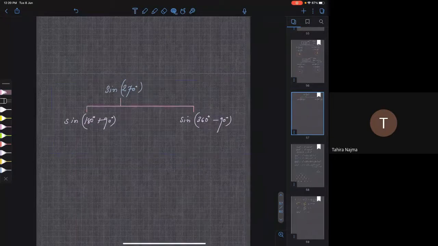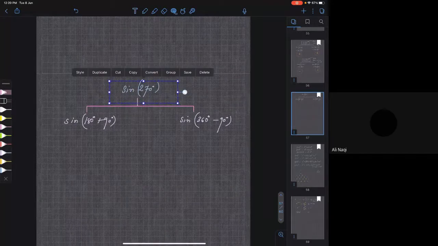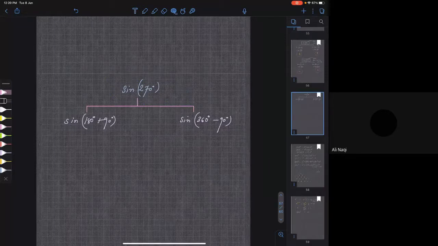Now tell me, 270 degrees lies in which quadrant? It lies in no quadrant, but it lies between the third quadrant and the fourth quadrant. Do you agree? Now we know that sine is negative in the third quadrant as well as in the fourth quadrant. Do you agree?